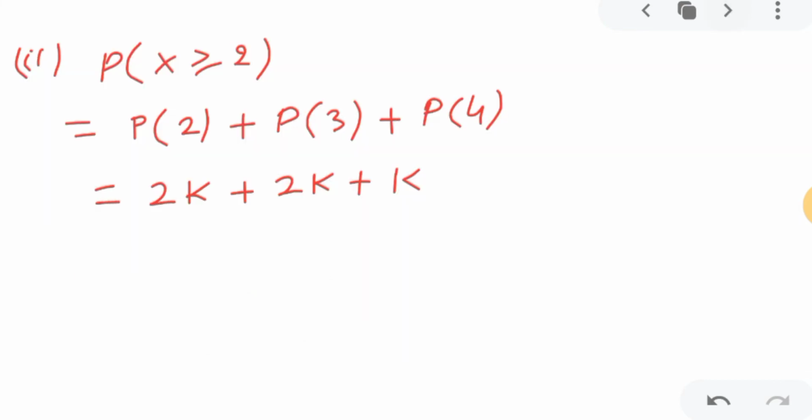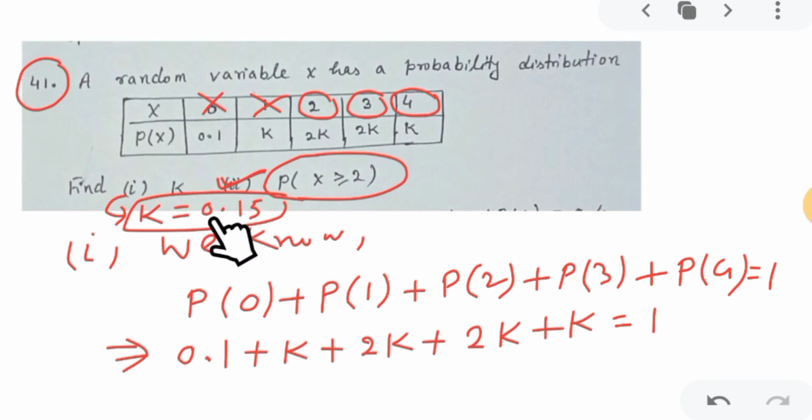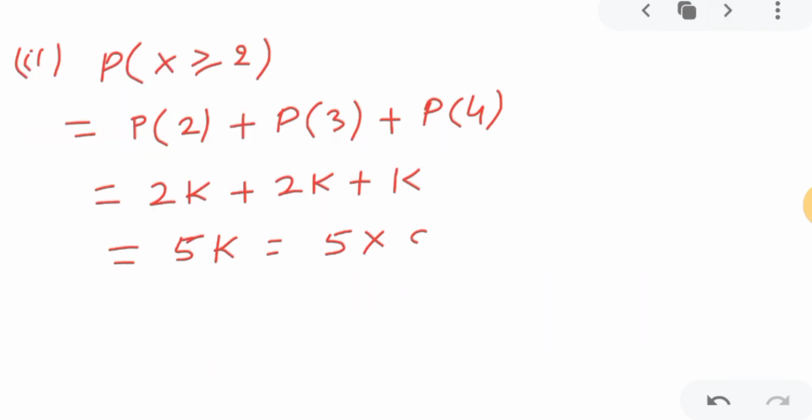So I just wrote 2k plus 2k, 4k plus k, 5k. So 5k. And k value we got. What was the k value? K value is 0.15. We got it in the first part. So I will use 0.15. So 5 into 0.15 will be 0.75. This is our required probability for the second part. Okay. So in this way you can solve.